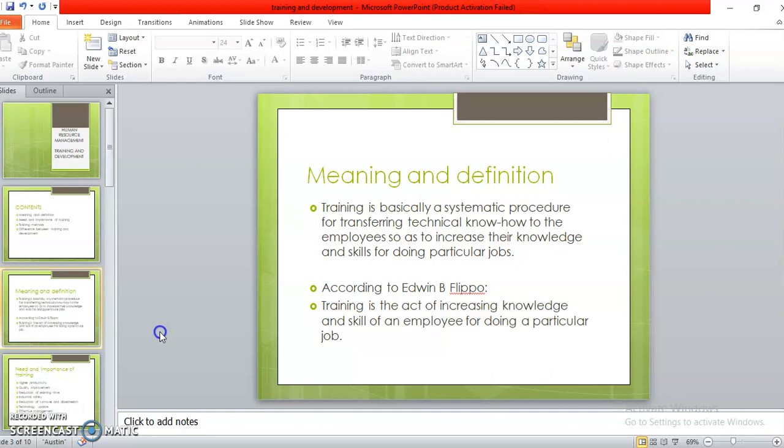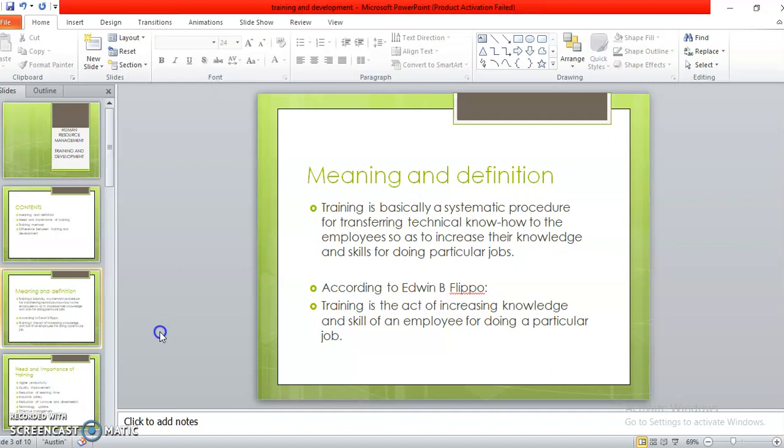That is increasing, so that he performs the job better, I train him accordingly. It is a process of learning new skills and application of knowledge. It attempts to improve their performance on the current job or prepare them for any other job. This is training. So, it is only to perform specific jobs.